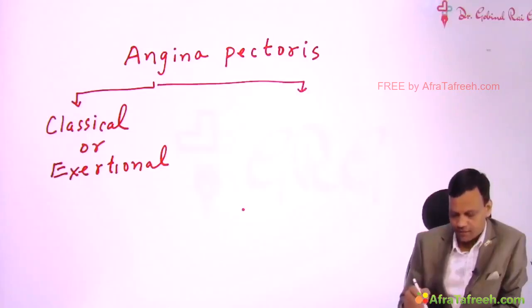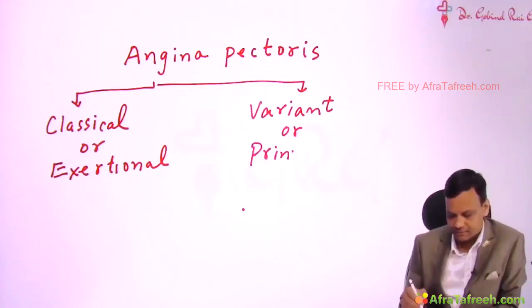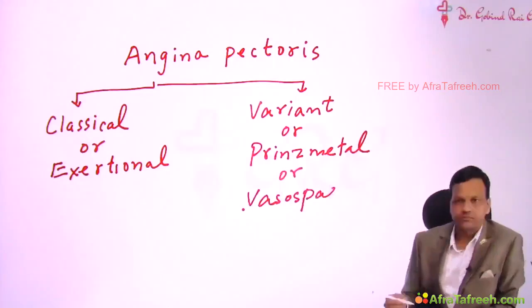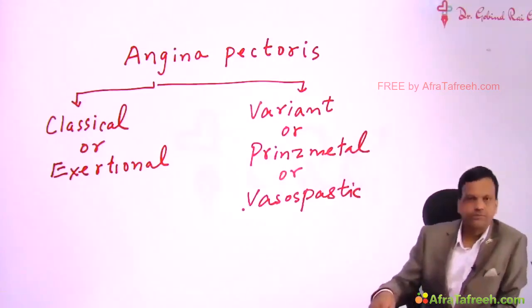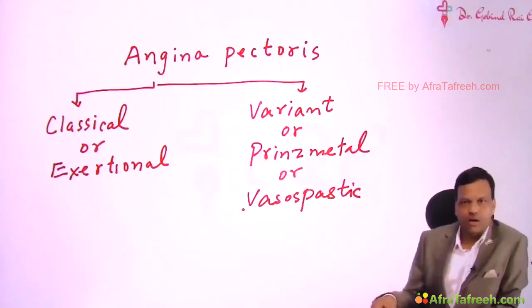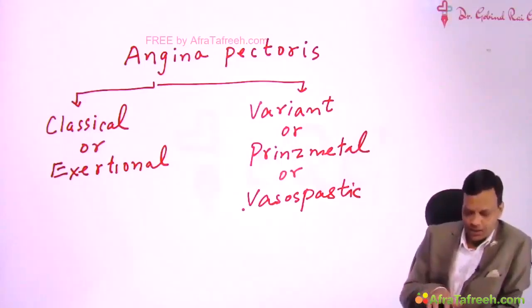Second type is called variant angina. The other name is Prinzmetal angina. And third name is vasospastic angina. Now, first of all, pathogenesis, how the angina occurs. Now, in classical angina,